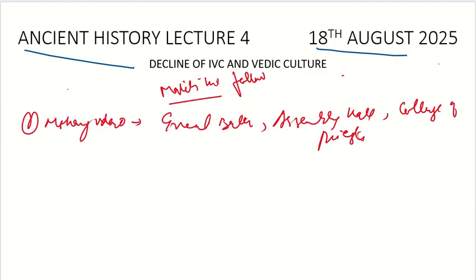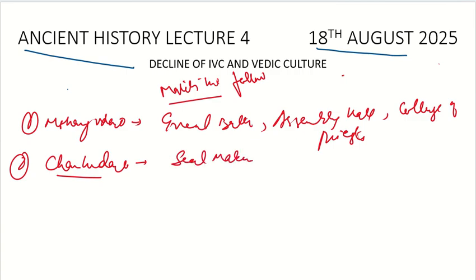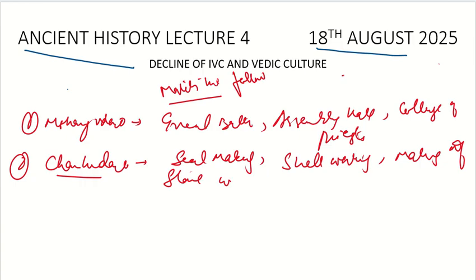Then second, take the example of Chanhu-daro. What are the important features here? Seal making is one important feature. Shell working and making of stone weights. Please do note this also.